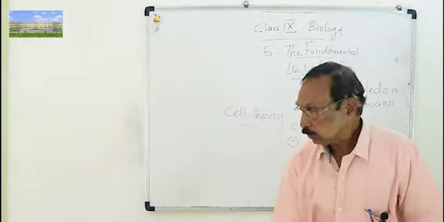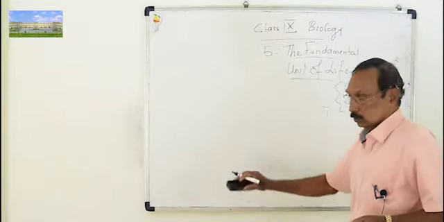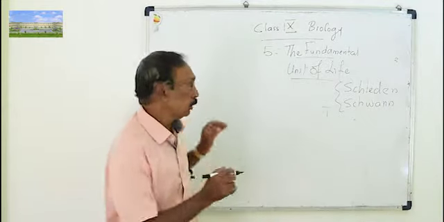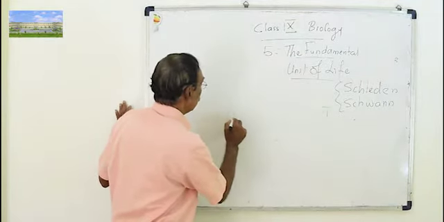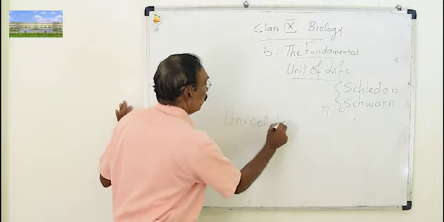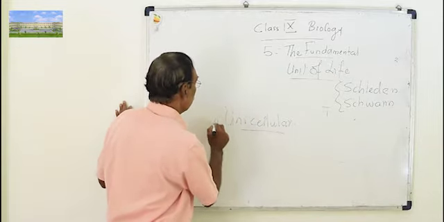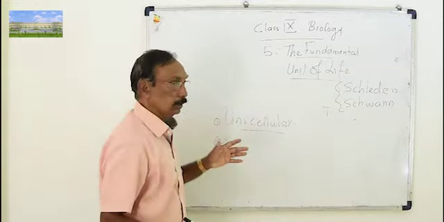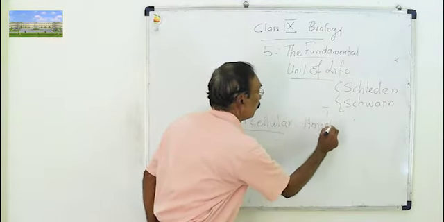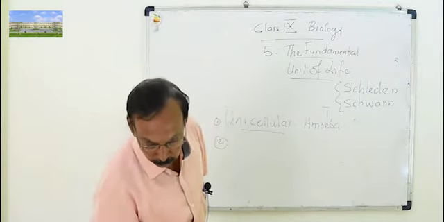Now organisms are classified into two based on the number of cells. Some organisms have only one cell. Such an organism with only one cell is called a unicellular organism. You already studied that. Uni means one. Examples are amoeba, paramecium, chlamydomonas, and so many other unicellular organisms.